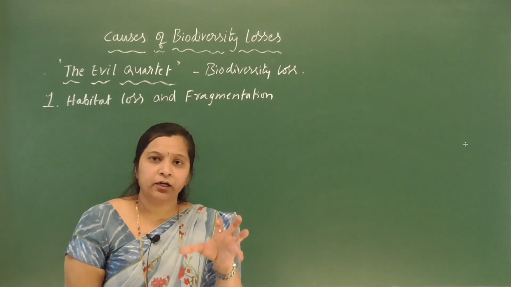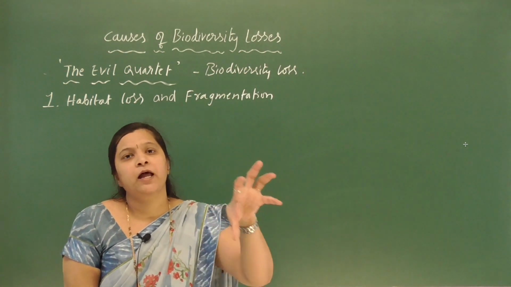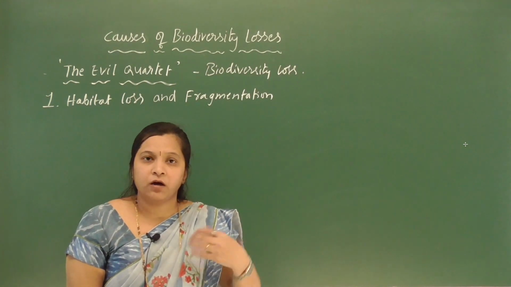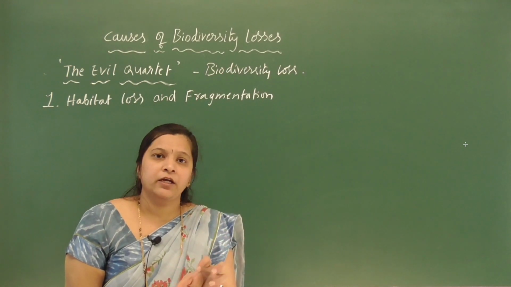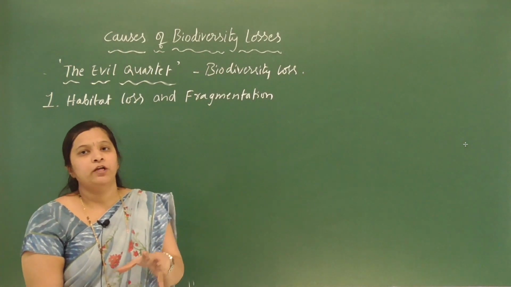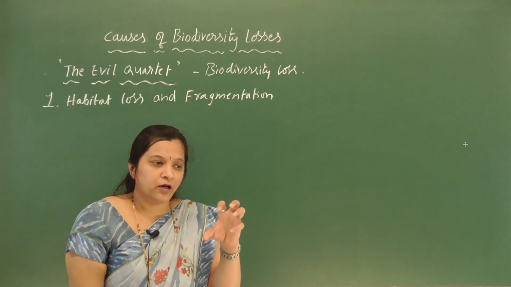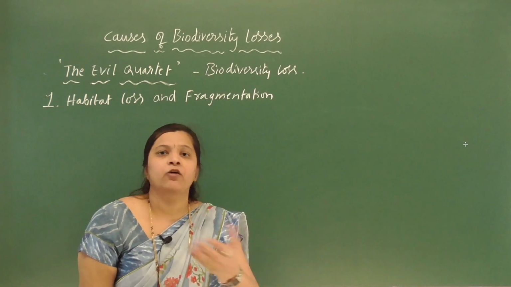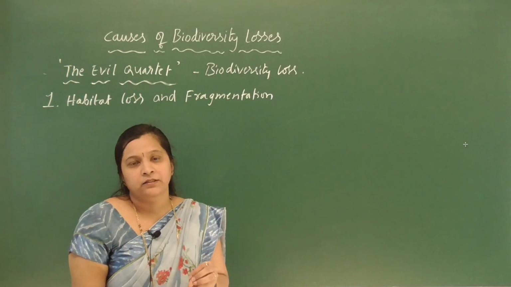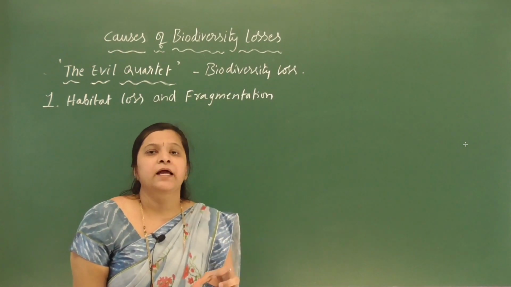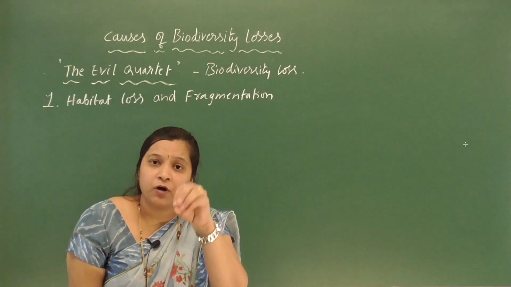People start occupying the natural habitat of species because of their needs, and that has resulted in habitat loss. Humans are destroying the natural habitat of the species. They are burning and cutting down the trees, filling the wetlands, using grasslands for grazing animals, and converting grasslands into croplands.